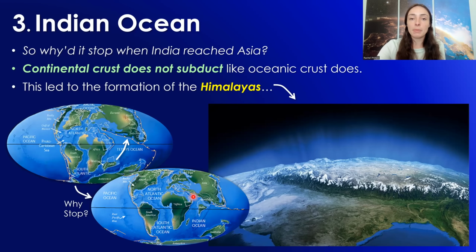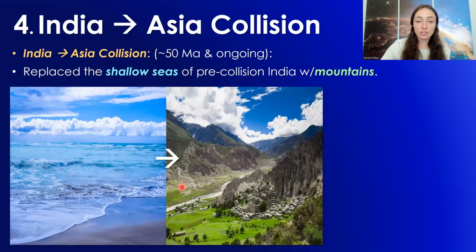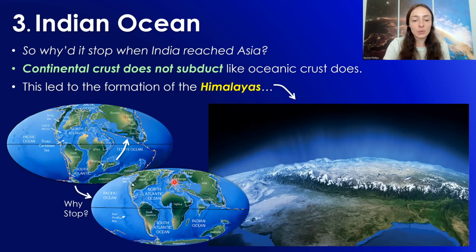There are some remnants of the Tethys Ocean or seaway still around, like the Mediterranean Sea and other seas in that region, but the big ocean basin was closed. Then we had, again, the collision that led to the Himalayas, which completely changed the climate of India. As we saw, India was kind of this floating landmass which had these seas covering where now the Himalayas are. Can you imagine that?